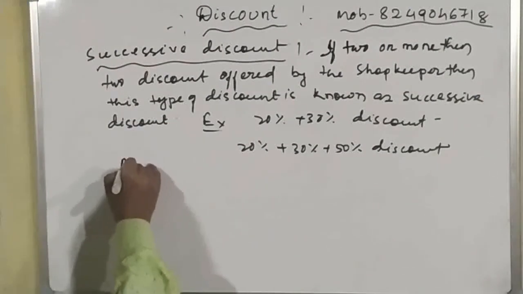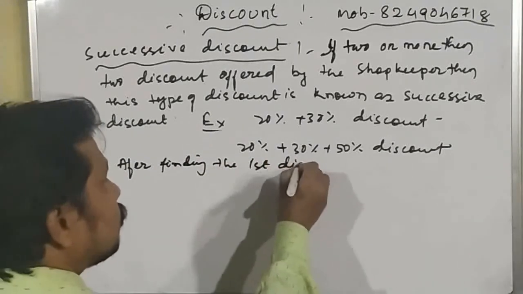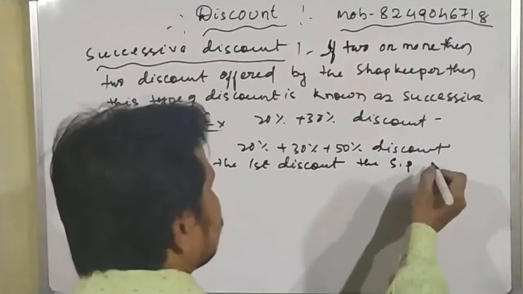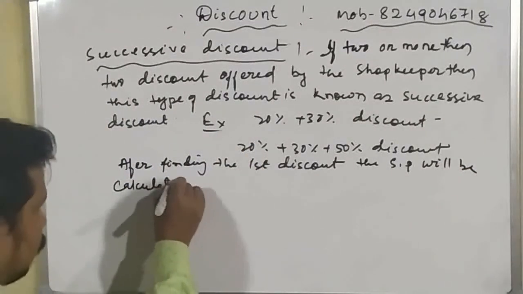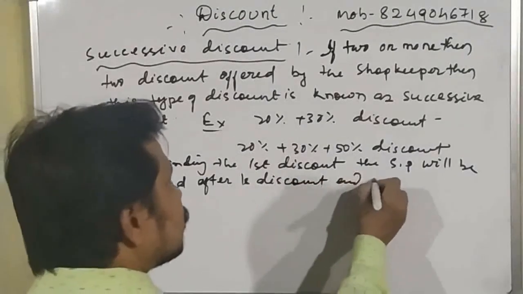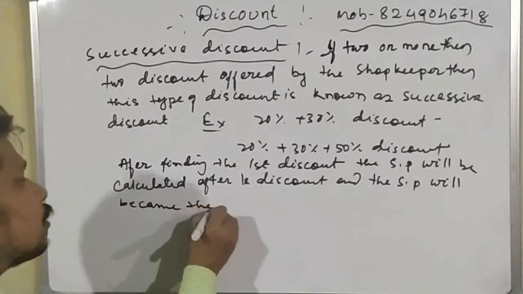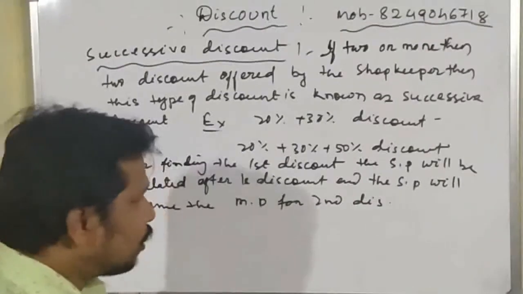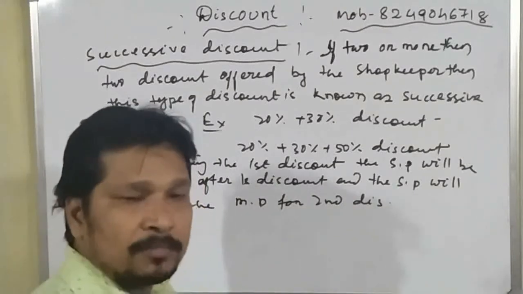Okay, students, in this way we will find out the selling price after the second discount, and the selling price after the second discount will become the mark price for the third discount.